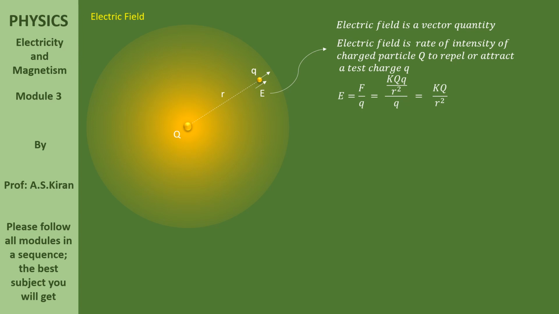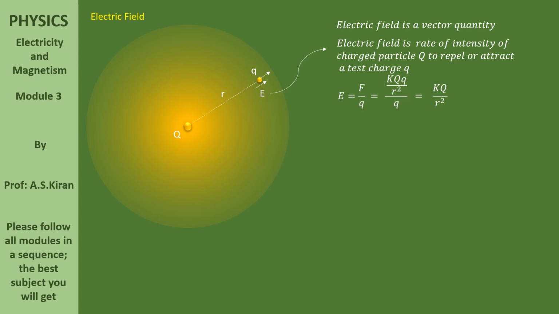The force by q. Why are we taking that? The rate of intensity of repulsion or attraction is nothing but electric field. I mean, for 1 unit of test charge. So, electric field E is equals to kQ by r square.